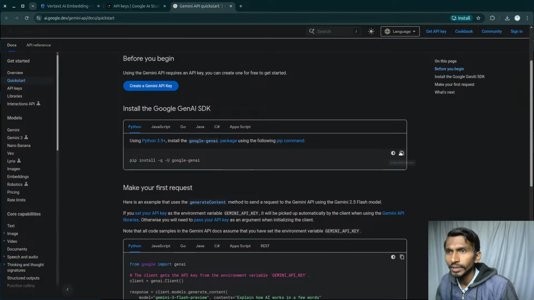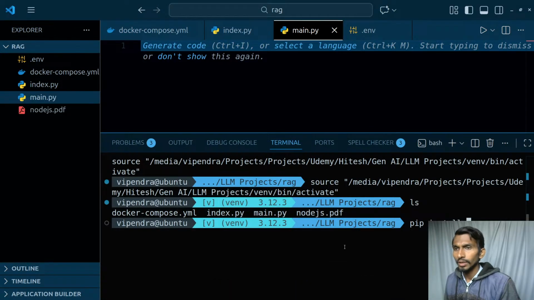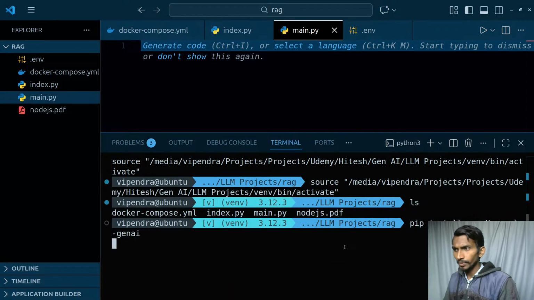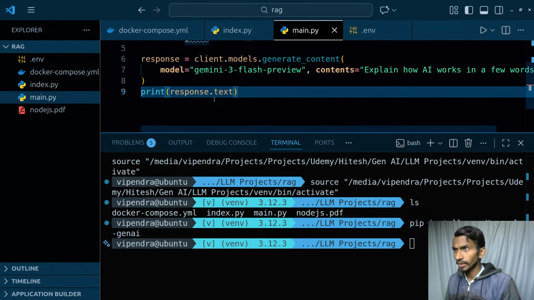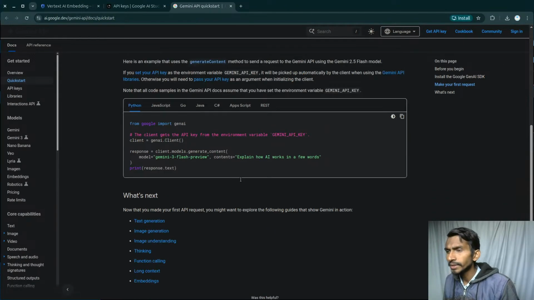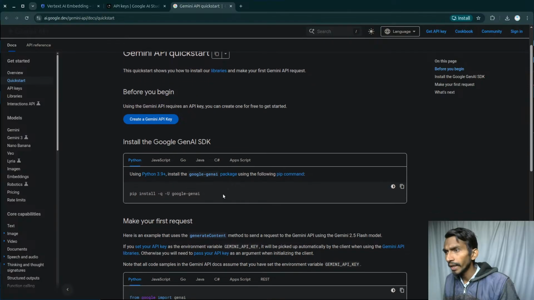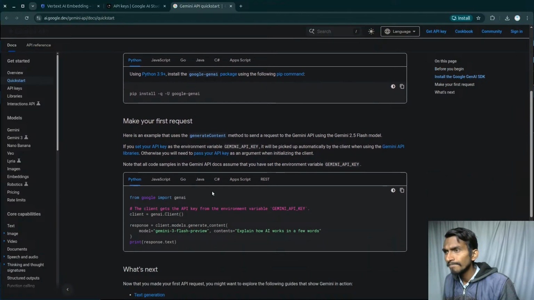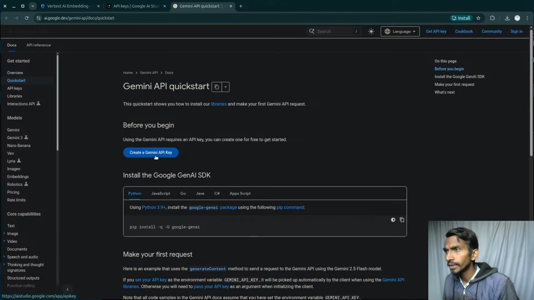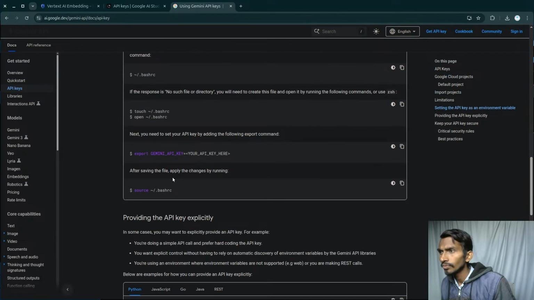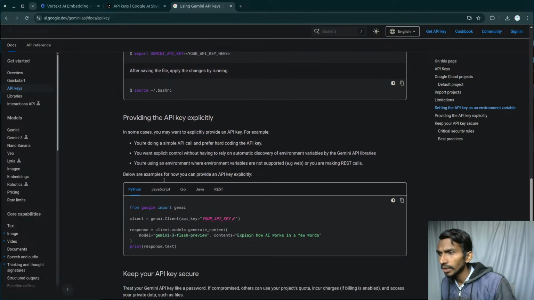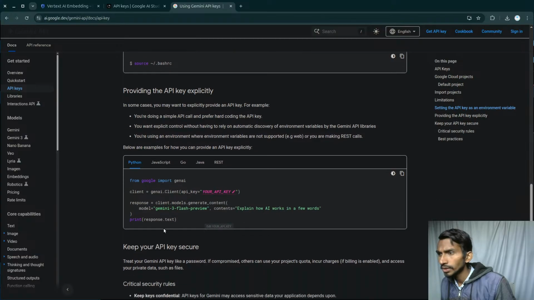Pip install this Google GenAI. Let's simply copy it and paste it here. After that, from Google import GenAI, simply copy it. Yeah, I don't really have a lot of time to get these things done. I'm just going to be copying and pasting, and that's it, nothing else. I just need my API key, and for the API key, generate Gemini API key. Okay, once it actually got generated, then API keys, export Gemini API key. I have to just make it like this, and I think it will be able to get the things on its own.